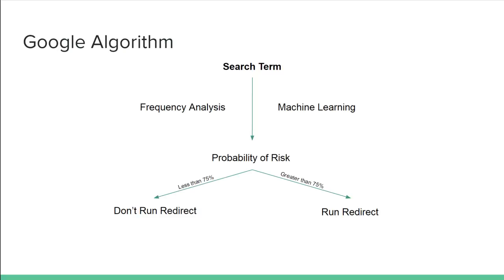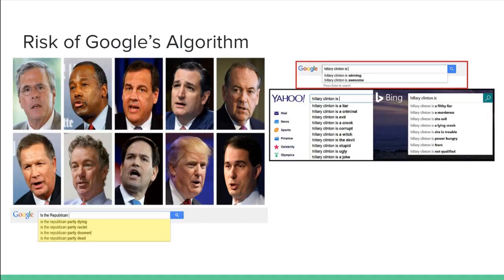It takes the search term as input, performs frequency analysis, and applies machine learning to the search term. After that, it categorizes it and assigns a probability of risk to it. However, unlike Twitter, Google automatically takes action by displaying the advertisements right then and there. So, instead of outputting the percentage to a team of viewers, it most likely outputs a boolean, depending on the percentage. Say, for example, if the probability of risk is above 75%, return true and use Redirect.